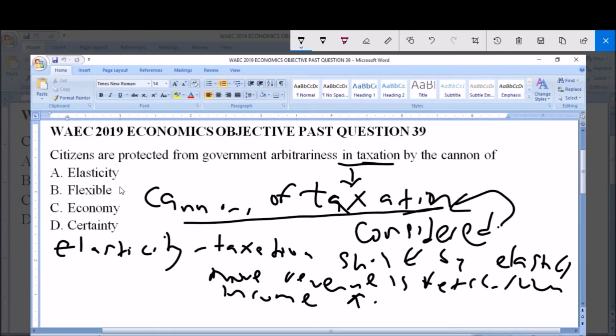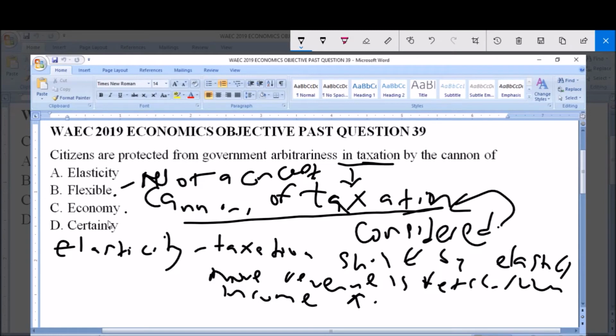Now, option B is flexible. There is no such thing as canon of flexible, so option B is out. It is not a concept. Canon of flexible is not a concept.